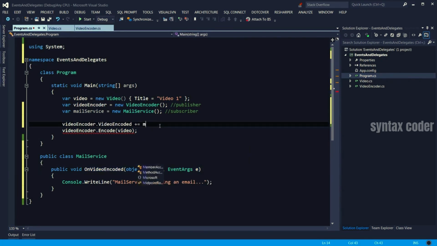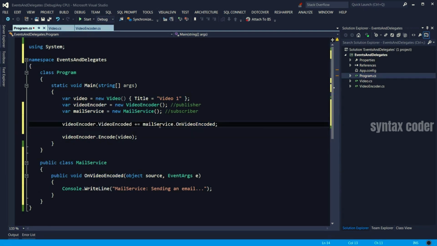So I put that here, mailService dot, where is that? OnVideoEncoded, and semicolon. Now note that I'm not making a call to this method here. So I don't have brackets here. I just use the name of the method. And basically what that means is this is a reference or a pointer to that method.